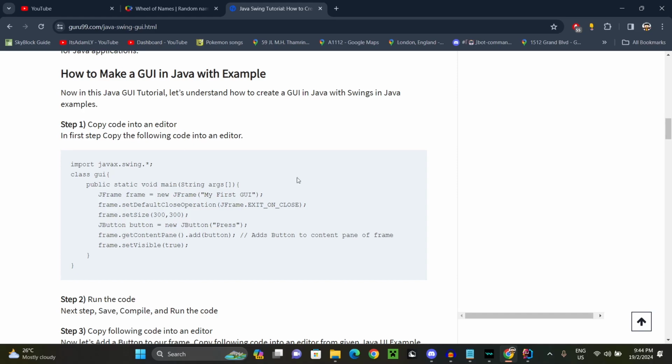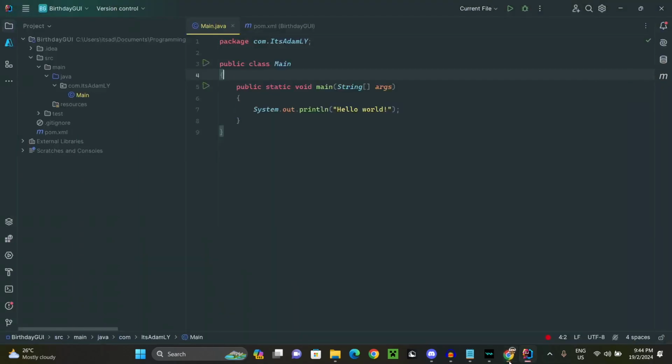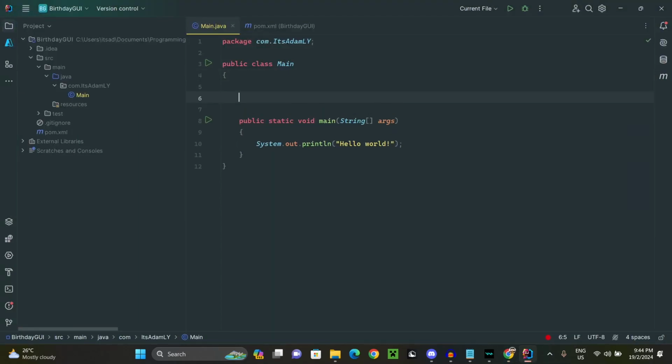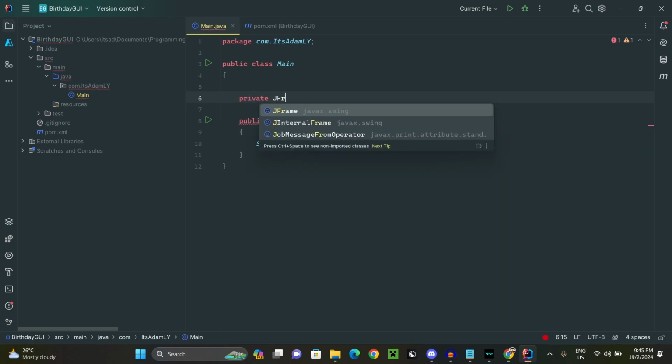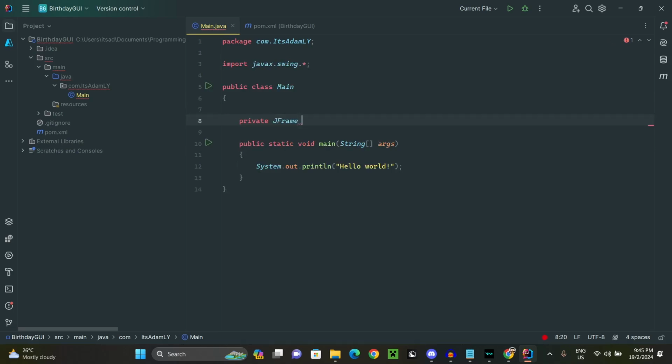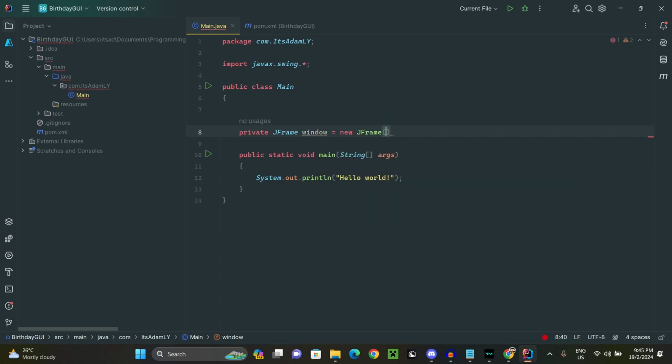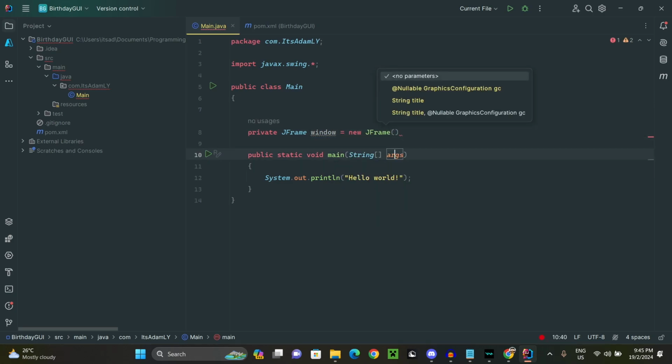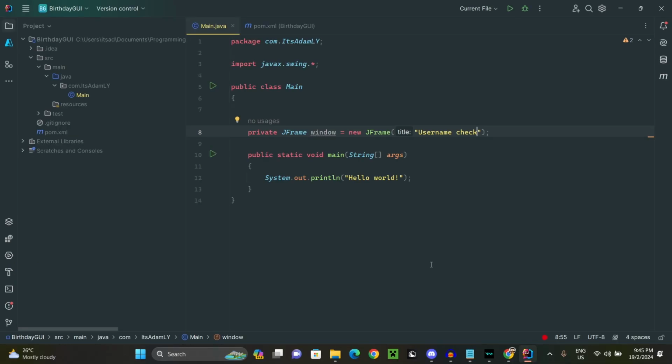Okay, so most importantly, what I need to do is import the library, right? So maybe private JFrame window equals to new JFrame, and then we can put the title here, being what could a title be without actually wanting to address the obvious? Maybe username check. I don't know, who knows.